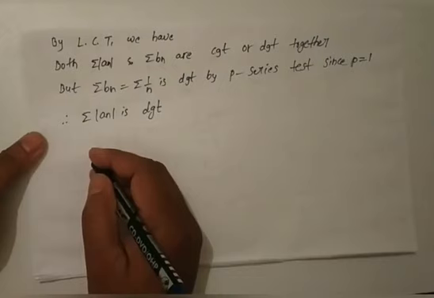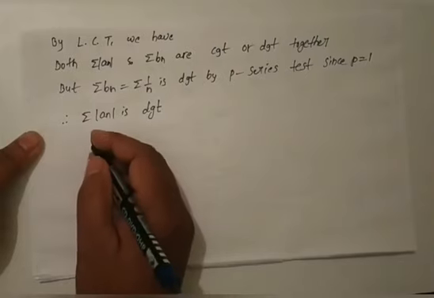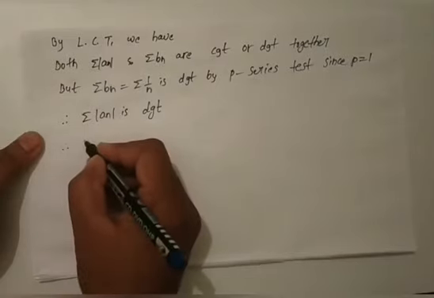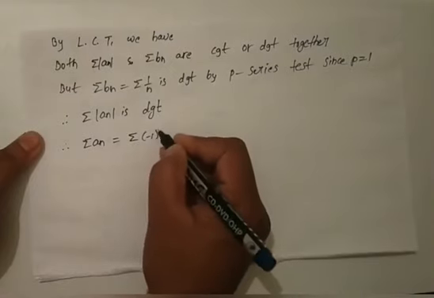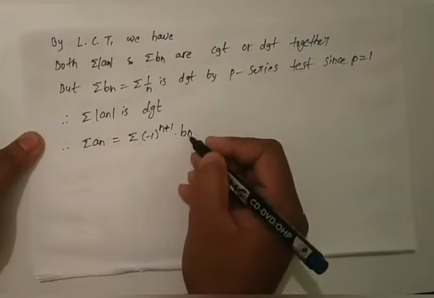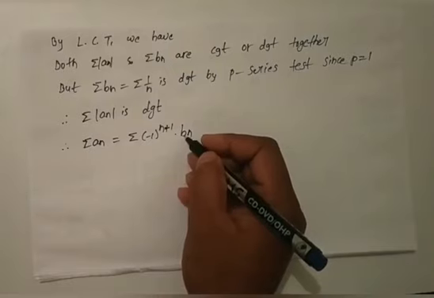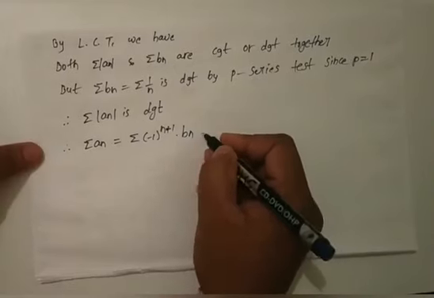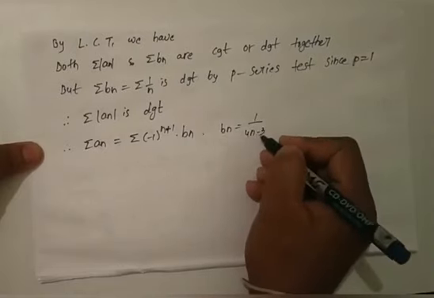In the alternating series test we just have to show that three conditions are satisfied. For this, let us consider summation an is equal to summation minus 1 whole power n plus 1 into bn, where bn is equal to 1 by 4n minus 3.